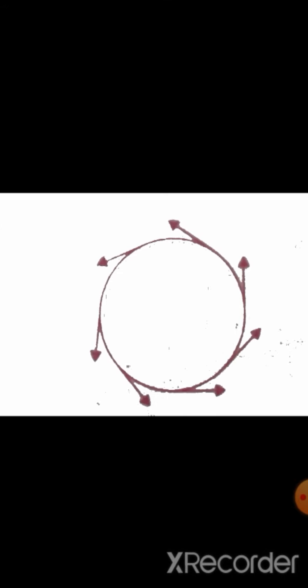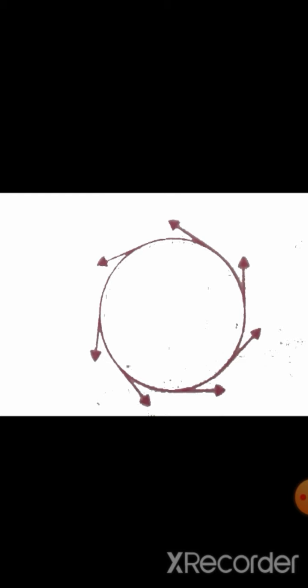Now, in this figure, you can see a circular path. So consider an object moving with a speed of 10 meters per second along a circular path. The speed remains same during its motion, but the velocity keeps changing.